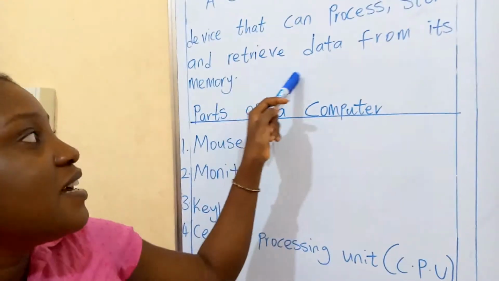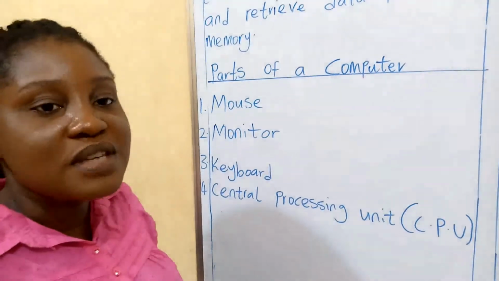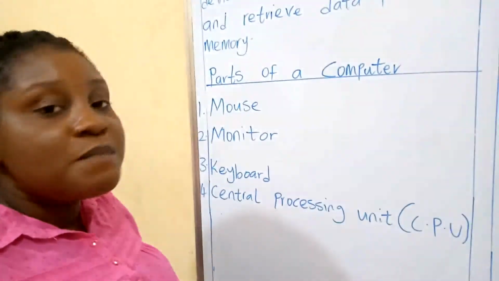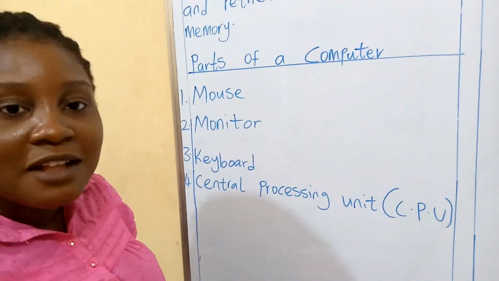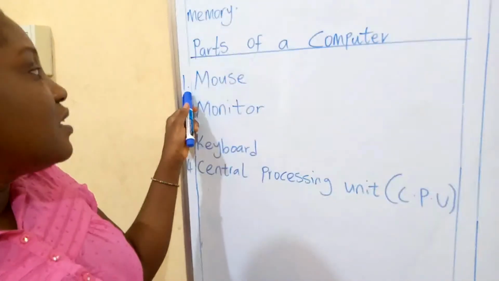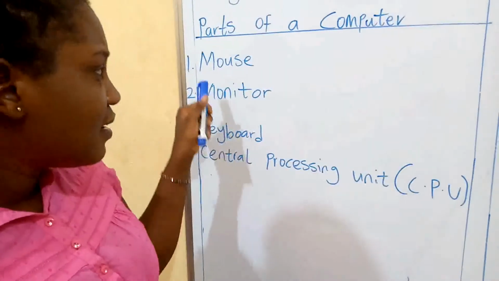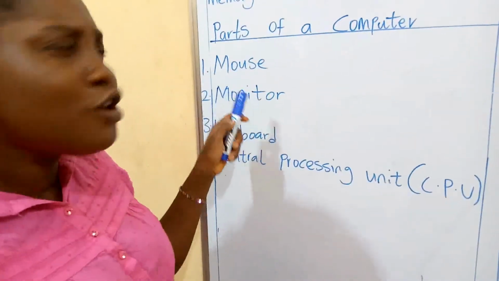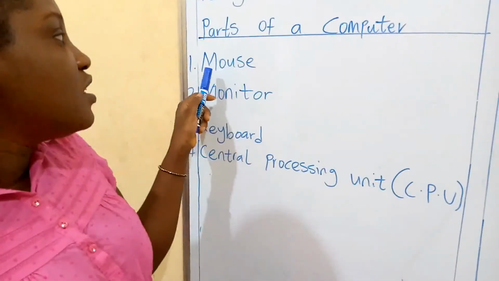You get it. So now, we have also seen parts of a computer. We say that there are a lot of parts that makes up a computer, just like we have a lot of parts that makes up our body, isn't it? So now we looked at the first part of a computer, which was what? Who can remind me? What's this on the board? Lovely. You are correct. This is a mouse.